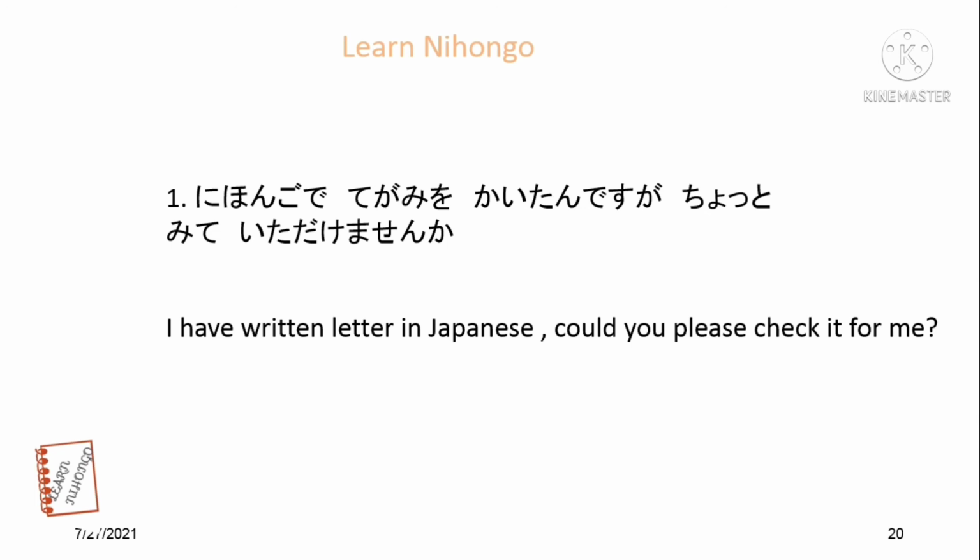Tegami, letter. Wo kaita n desu, I have written. Chotto, mite itadakemasen ka? I have written a letter in Japanese. Could you please check it for me? Here the person is asking with hesitation, so んですが is used. Kaita n desu ga: I have written, but can you please check it for me? Like this you have to use んですが.